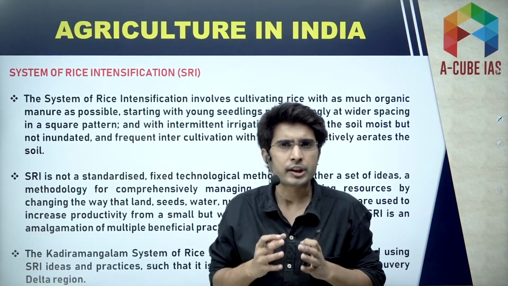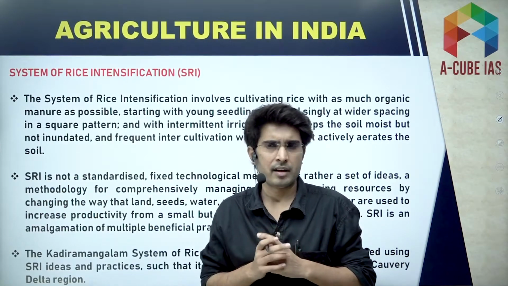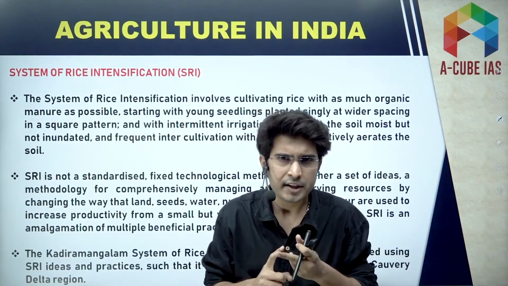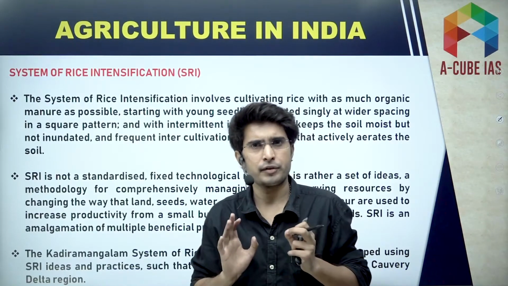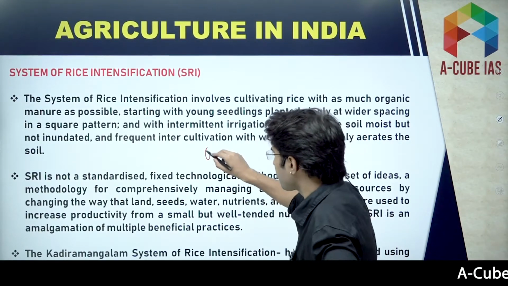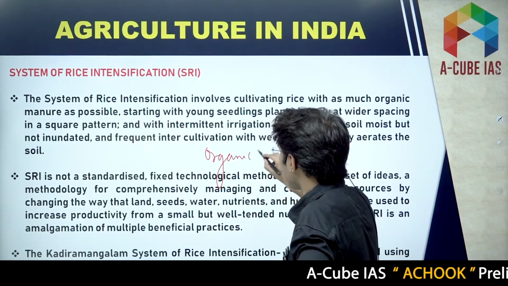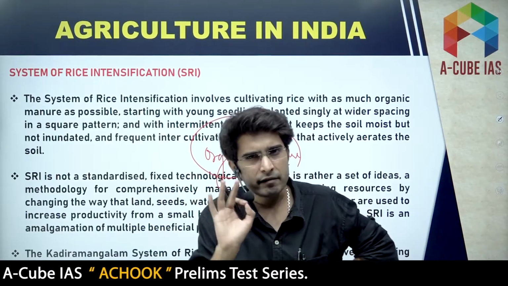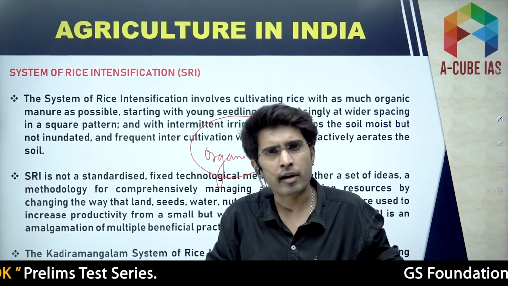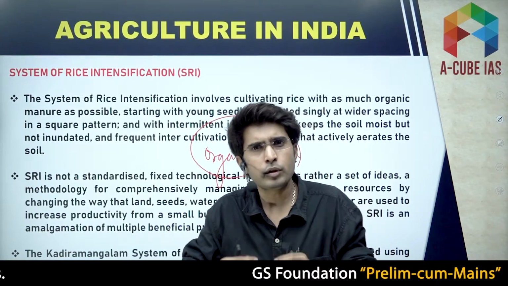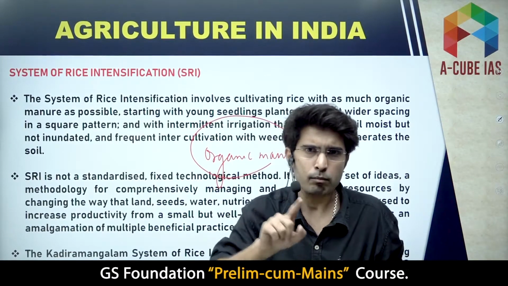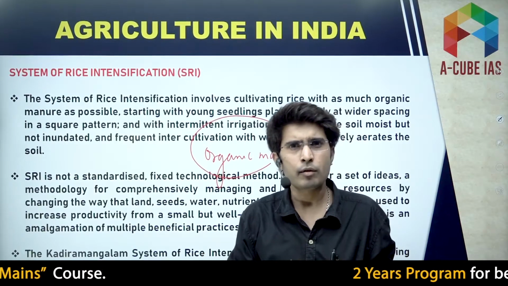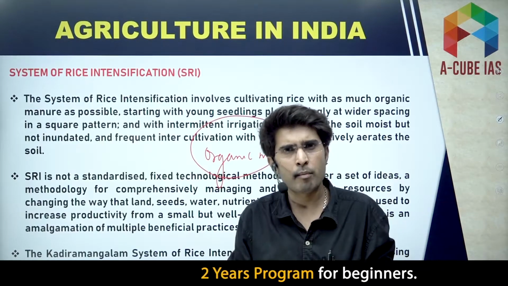Now let's talk about the system of rice intensification. This is a very simple concept. Under this system we grow rice using organic manures. You avoid the use of synthetic fertilizers and chemical herbicides. You try to be as organic as possible under this system. As such there is no parameter, no measurement.